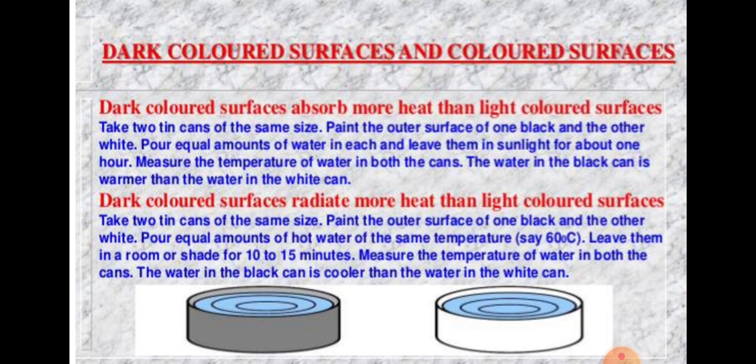Take two tin cans and paint the outer surface. One is black and one is white. You can do it like this and measure the temperature of the cans. Water in the black can is warmer than water in the white can. And dark colored surfaces radiate more heat than light colored surfaces. This is one more example, same as the previous activity.